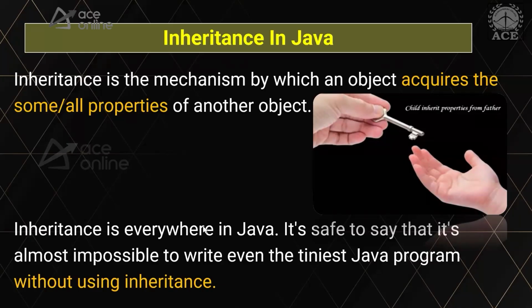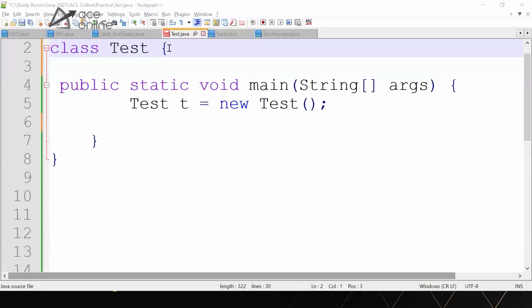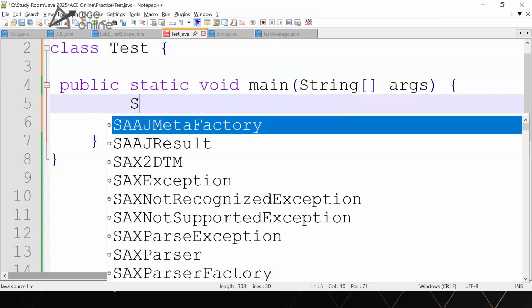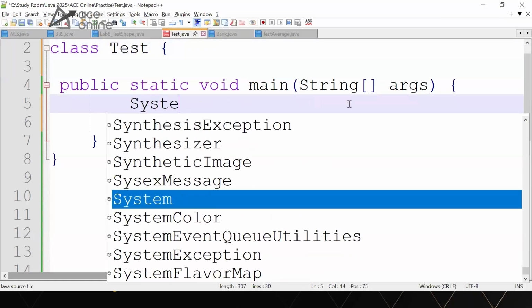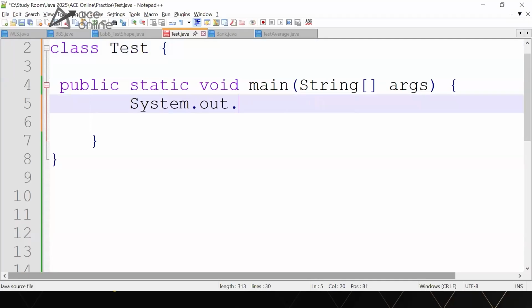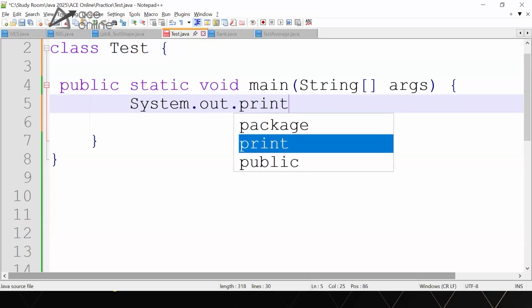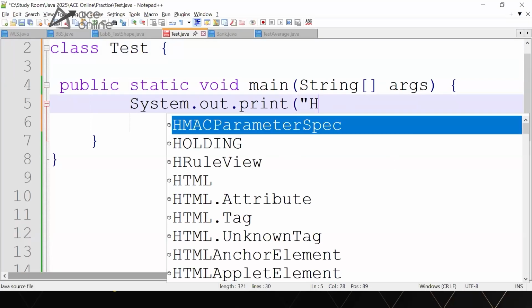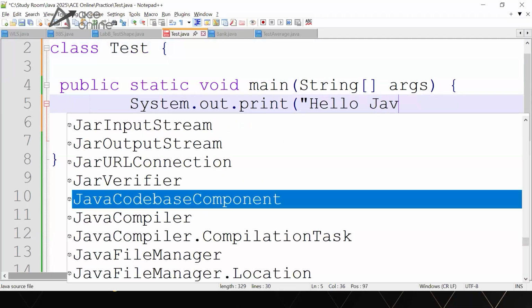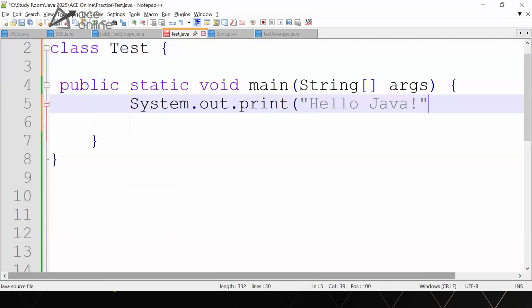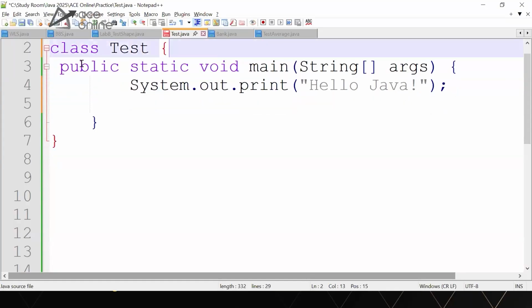Now if you look at this class, this is the basic hello world class. I'll just add a System.out.print method, and I'm printing hello Java.